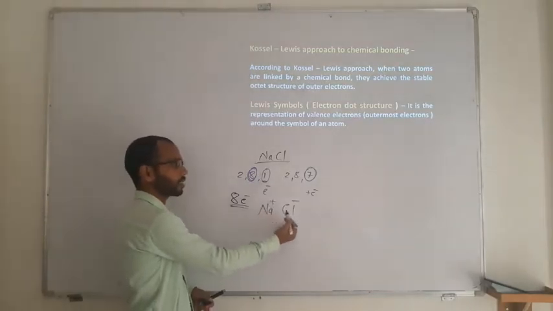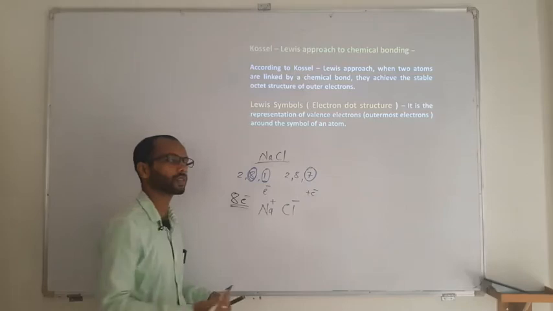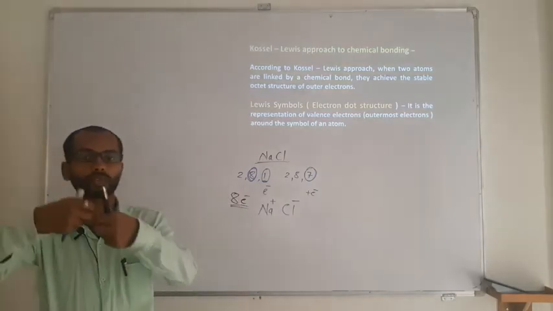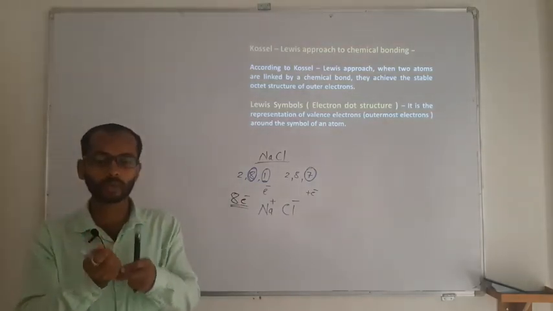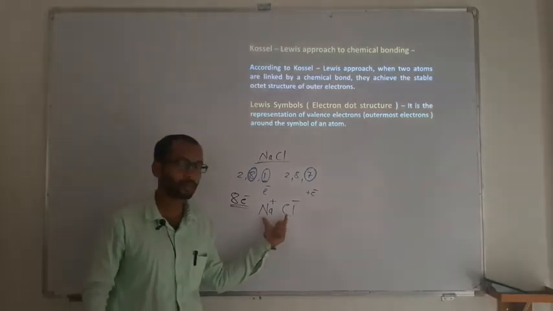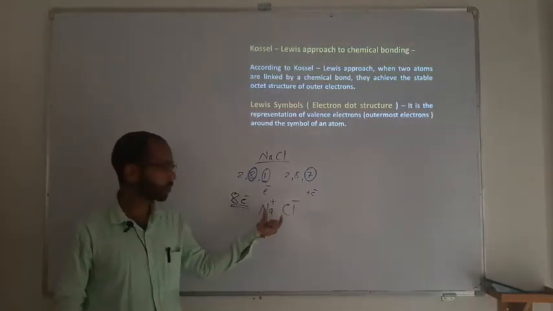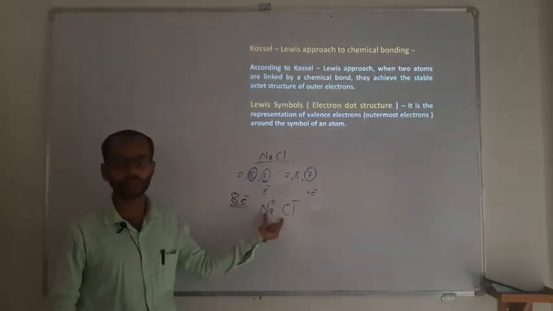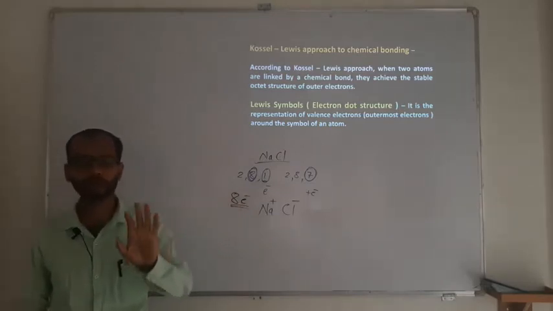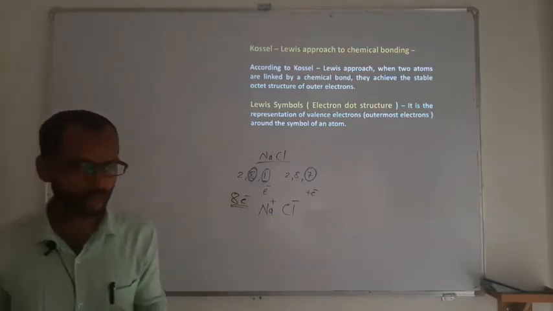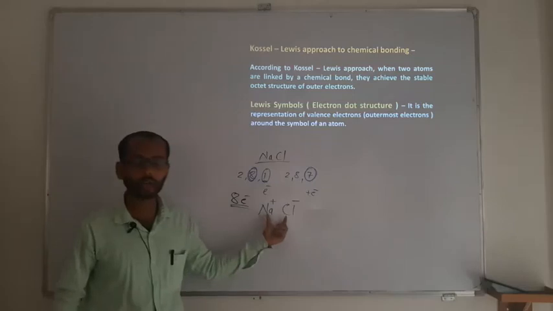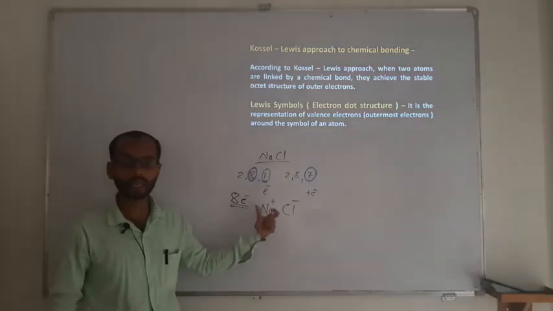Sodium is a cation, Cl is an anion, so oppositely charged ions have a force of attraction. That electrostatic force of attraction between oppositely charged ions is called the ionic bond. This is a rough approach by Kossel and Lewis to understand how ionic bonding takes place.